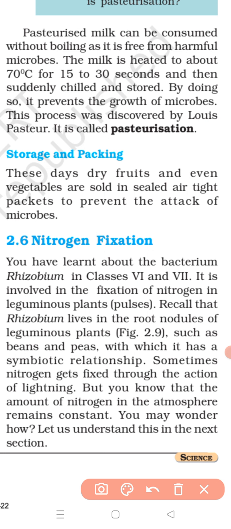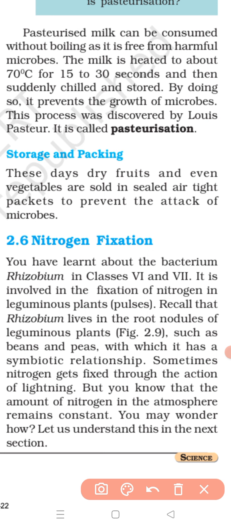Rhizobium bacteria can convert the atmospheric nitrogen gas into nitrogen compounds. Then these nitrogen compounds will be available in the soil, and from the soil the roots can absorb them for their growth. Clear?